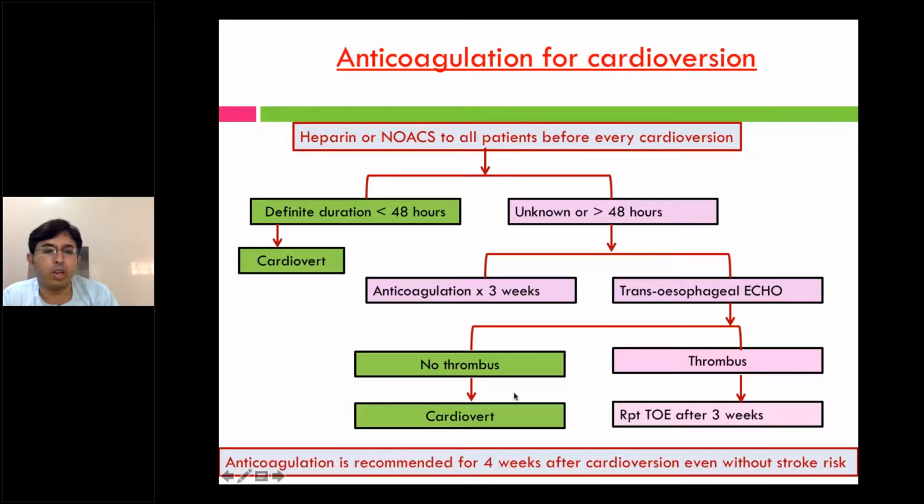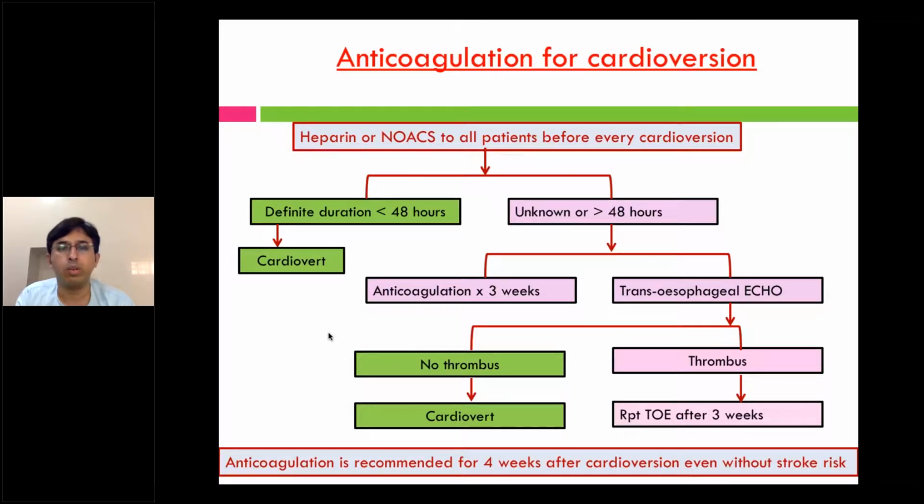The last line is important. Anticoagulation is recommended for 4 weeks for all patients after DC cardioversion, even without stroke risk. This is like somebody with a CHA2DS2-VASc score of 0. If you are cardioverting, you have to give them anticoagulation for at least 4 weeks. Right?